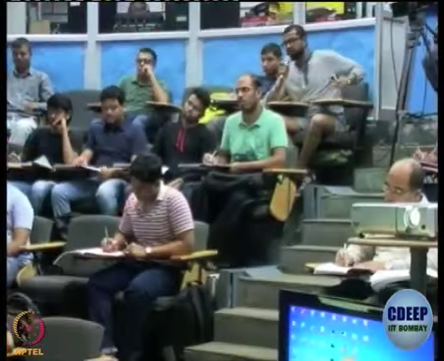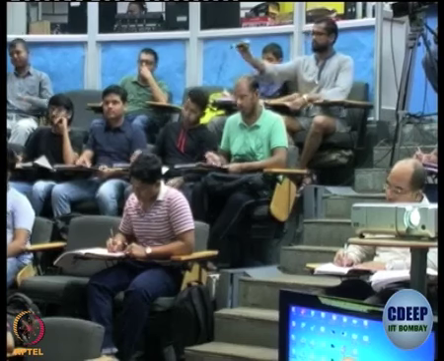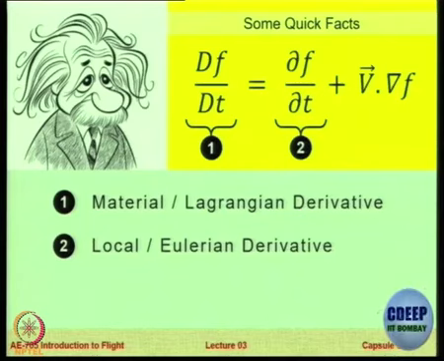Okay. What would this be? Local derivative or the Eulerian derivative. So local means policeman, that's Eulerian. Total or complete is Lagrangian. So Lagrange is more than Euler always, not always, in some cases when v dot del f is 0 then they will be the same. So now the last one is very clear.